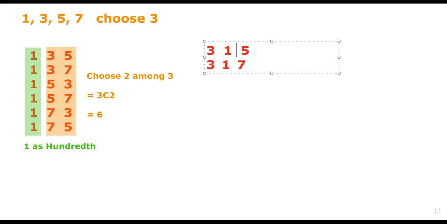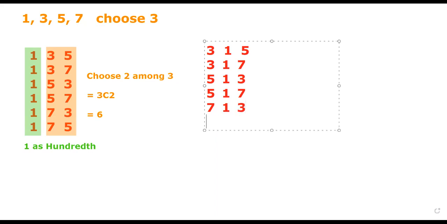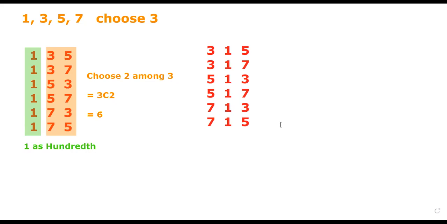317, and then it will be our 513, 517, and 713, 715, just like this. Again, these are all the possible ways for each with 1 as its 10th digit. Again, it has 6 different ways, as shown on our left hand side.